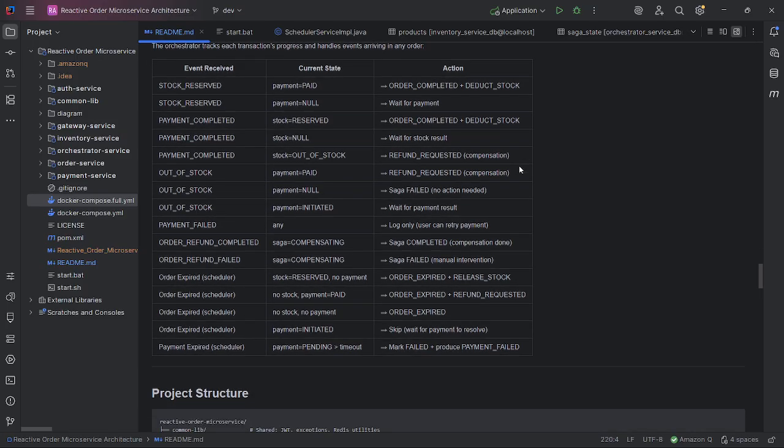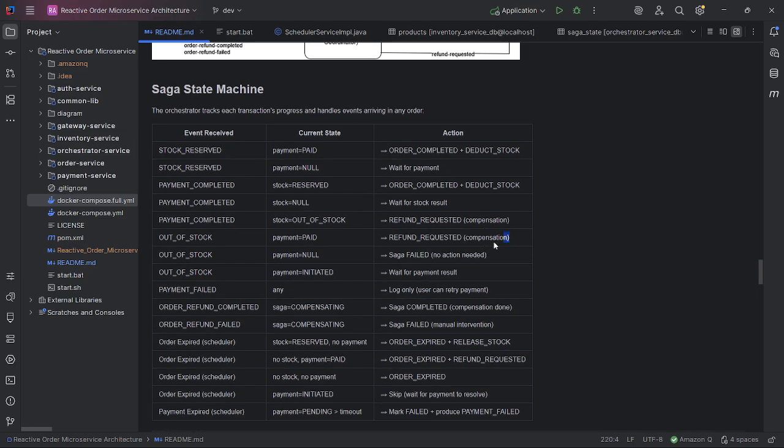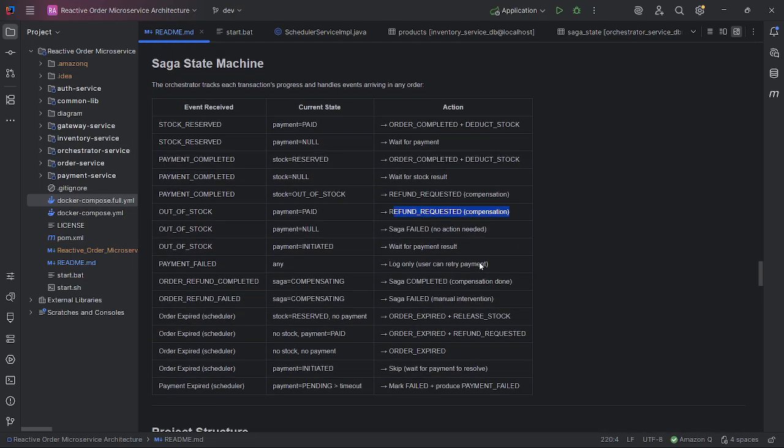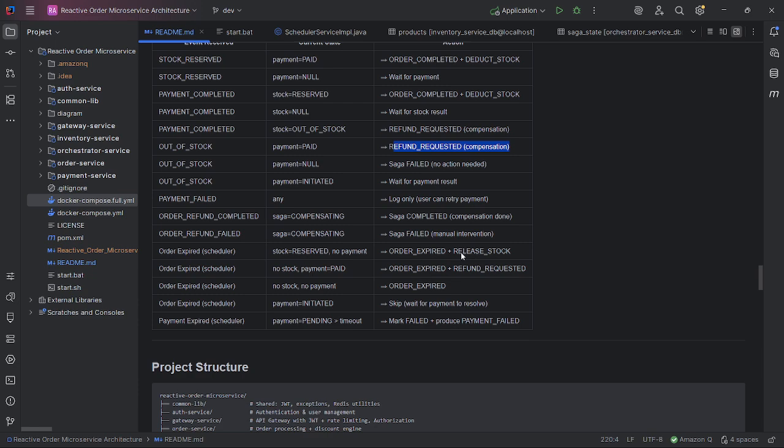And for example in the compensation flow that I will demonstrate: auto stock, payment paid, refund requested, compensation. And order expired: scheduler, stock reserved, no payment, order expired plus release stock.